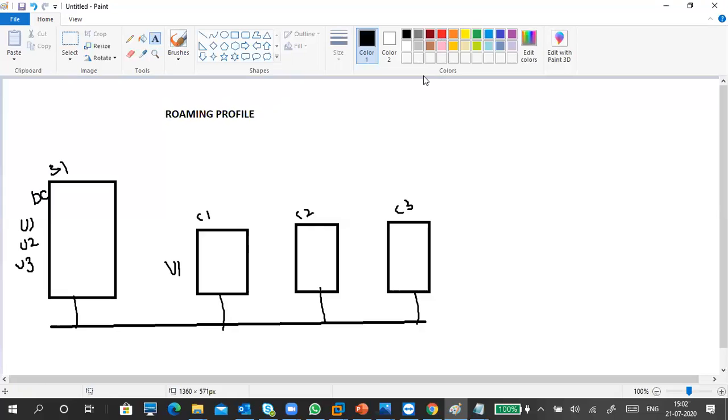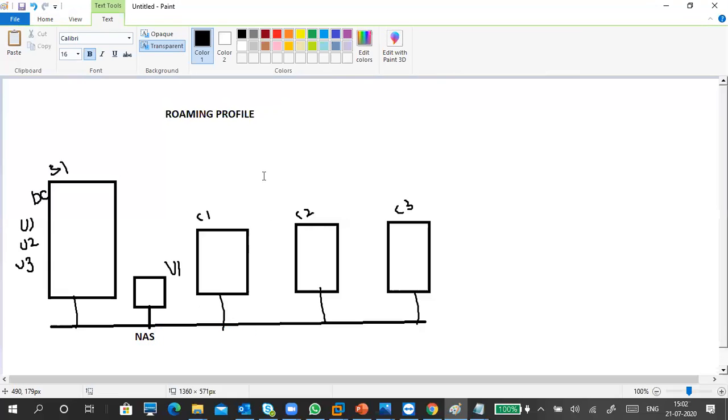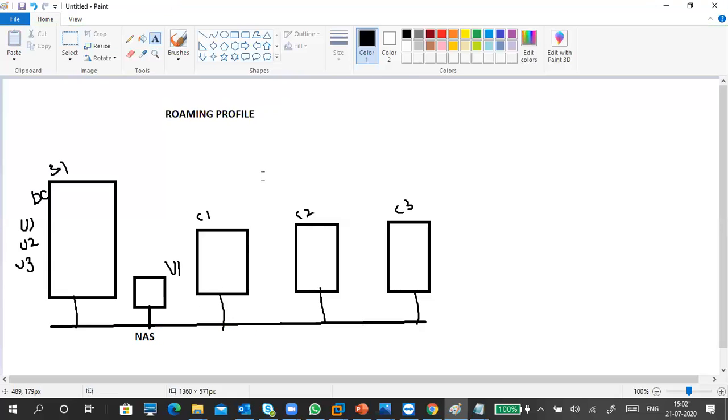For example, I have some data storage, like a SAN or NAS storage. Usually in reality, they use a NAS kind of storage, network attached storage.